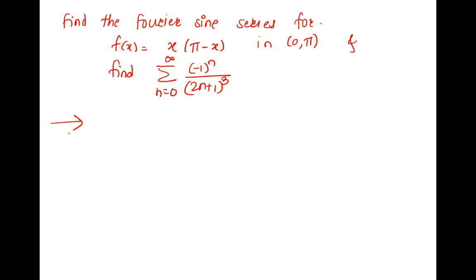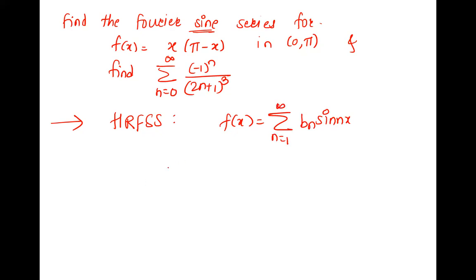Find the Fourier sine series for, what is the interval given? 0 to pi, correct, which is half range. So we are finding the half range Fourier, which series? Sine series, right? It is given, so sine series. f of x is summation bn sin nx, n is 1 to infinity.